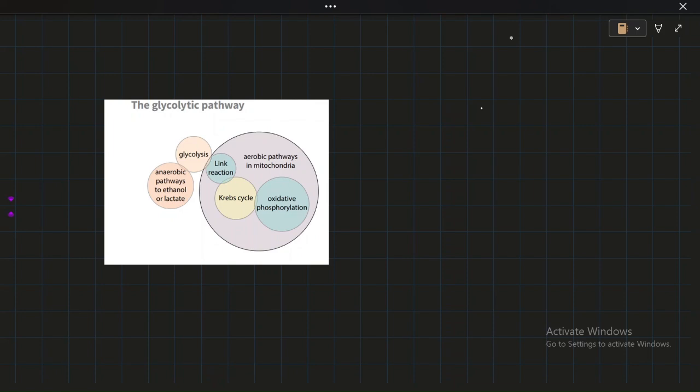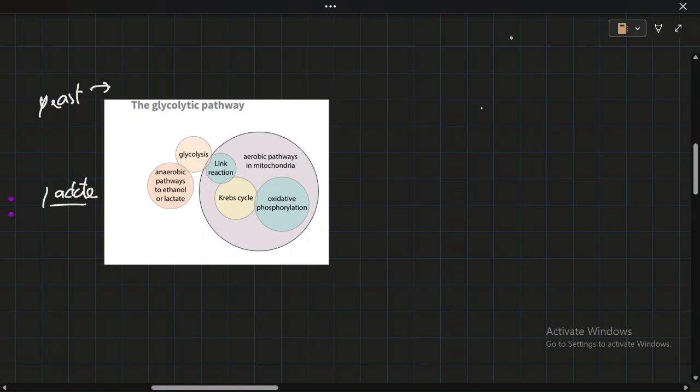For example, in yeasts, we have glycolysis. We break down glucose via glycolysis, and then it goes to anaerobic pathways for the production of ethanol, right. And also in humans, we produce lactate under anaerobic conditions, like when our muscles are exercising a lot, then we produce lactate because we are in a state of oxygen debt. We're not getting enough oxygen, so our metabolic pathways switch to anaerobic metabolism and we start producing lactate, right.